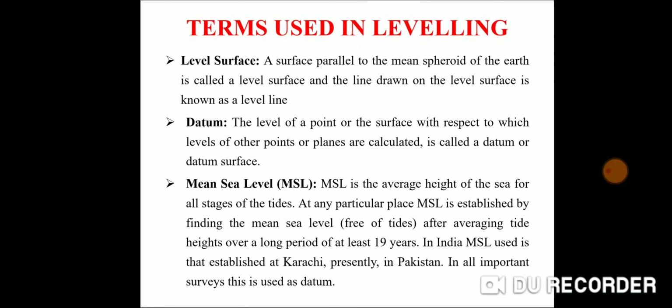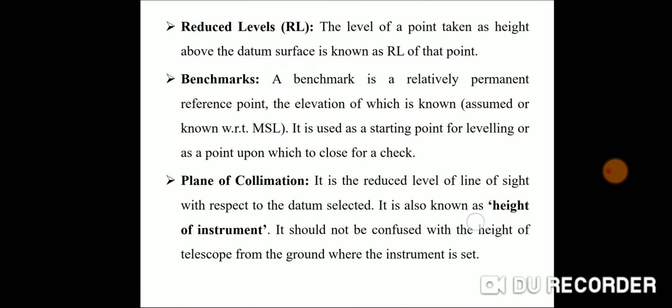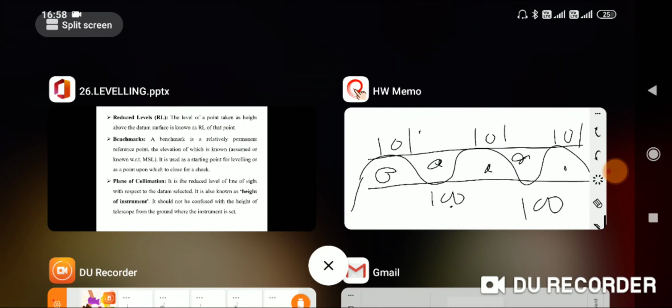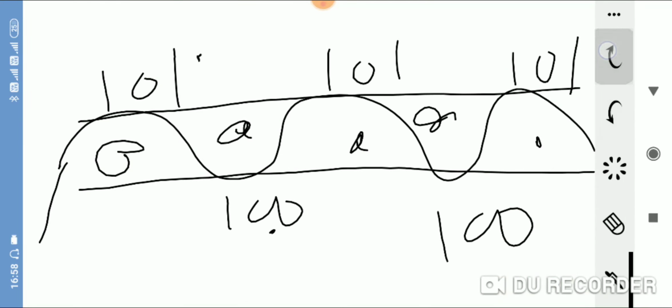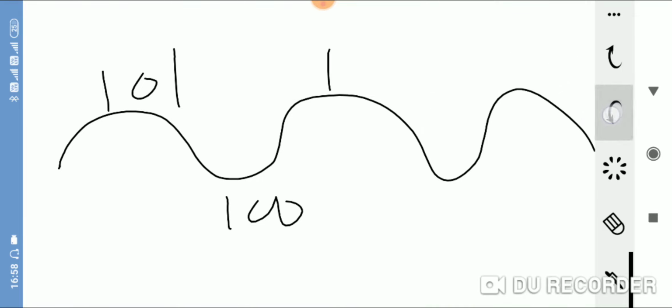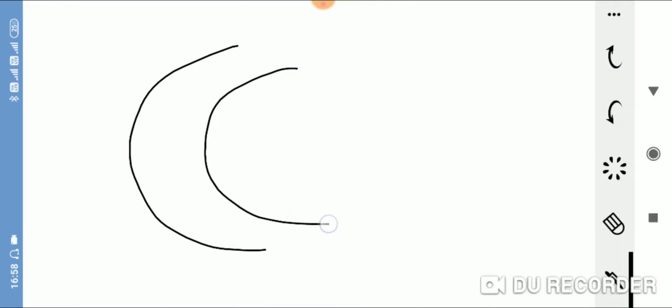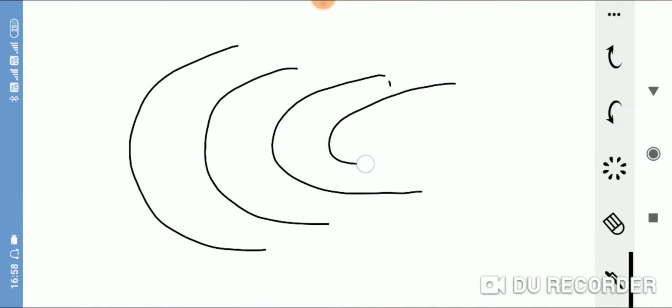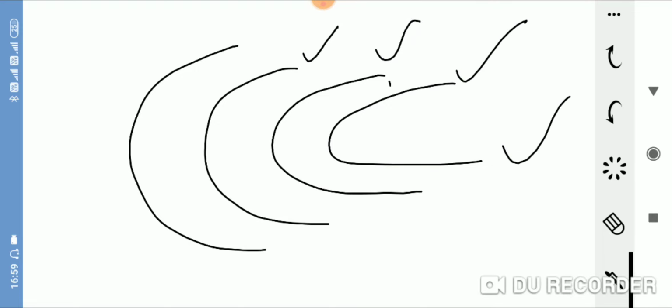If this is the spherical shape of the earth's surface, then the surfaces parallel to this curvature are all level surfaces.